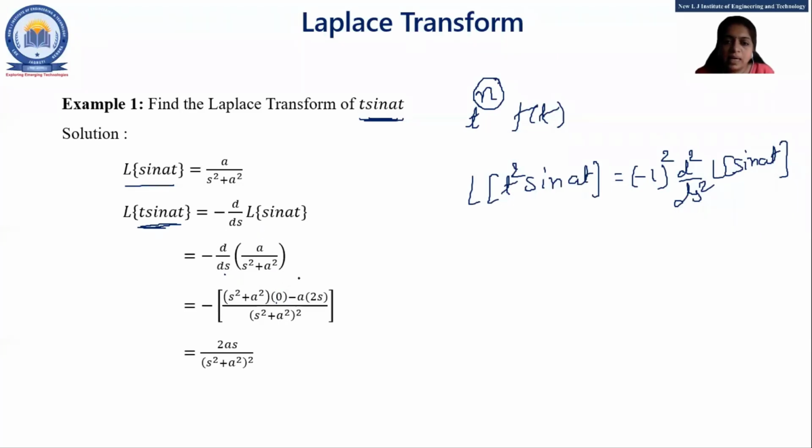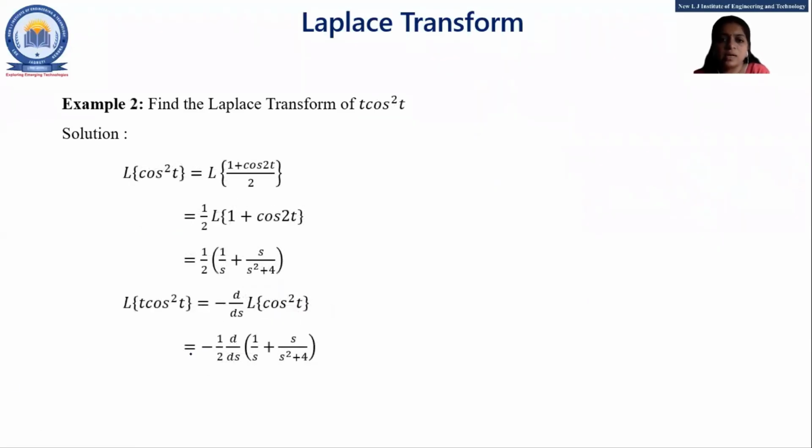Now minus a, keep it the same, and the derivative of s square plus a square with respect to s, that is 2s. So after simplification, the first term is 0 and the minus 2as, and minus times minus is plus. So Laplace of t sine at is 2as upon s square plus a square the whole square. Okay, let's take one more example for more understanding.